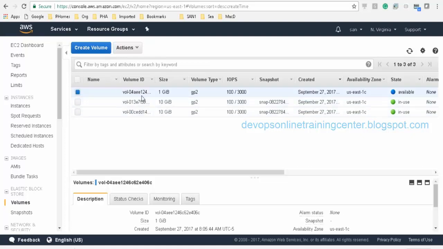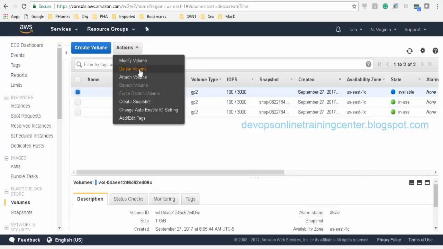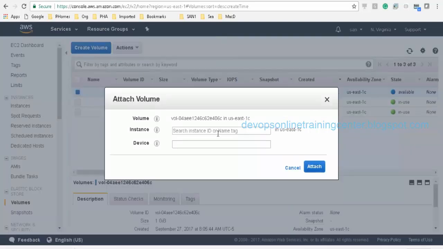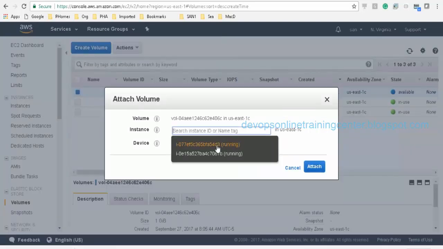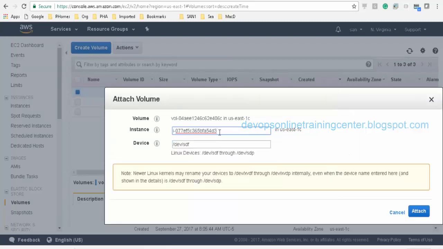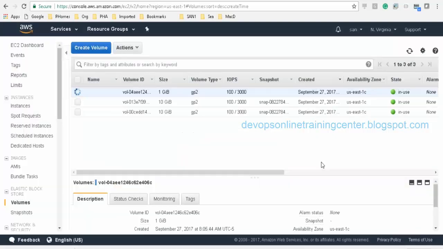So this can be attached to a single instance. So I'll just go and attach volume. There are two instances running, and this is the ID associated with each instance, and the device is /dev/sdf. So by default, this will be attached. Okay, attach.